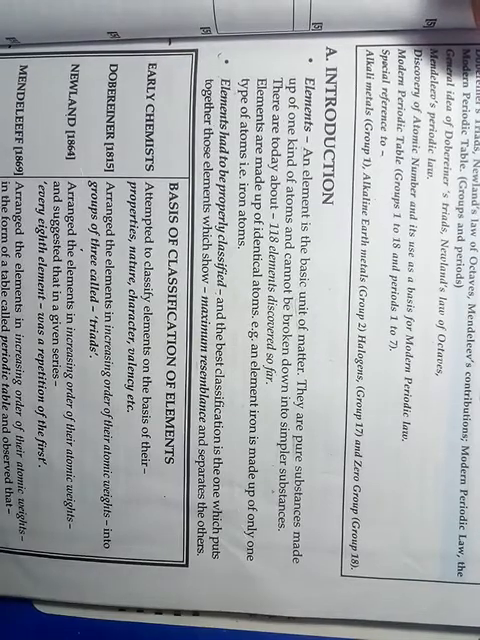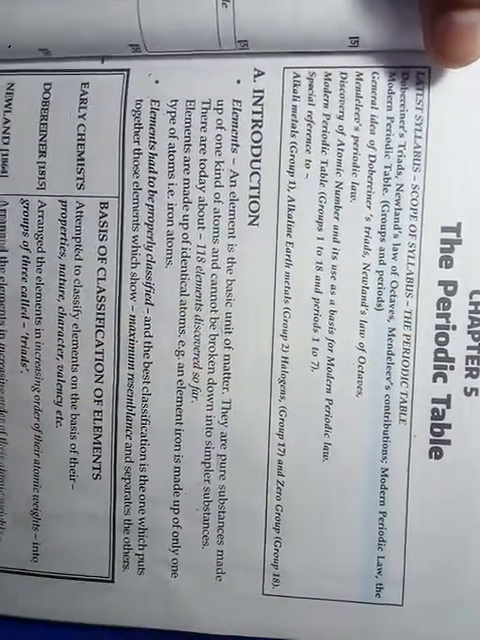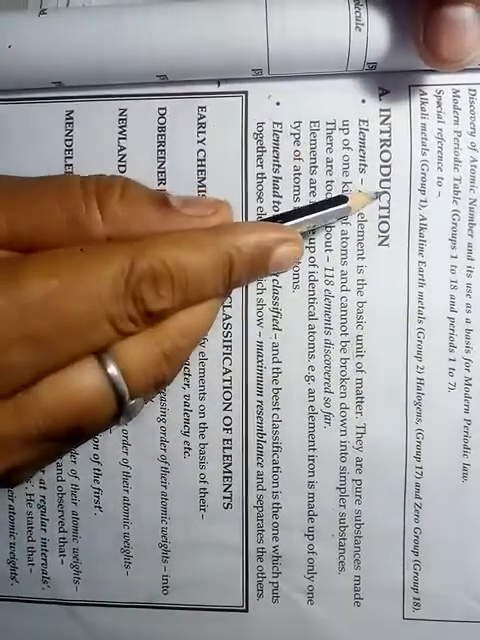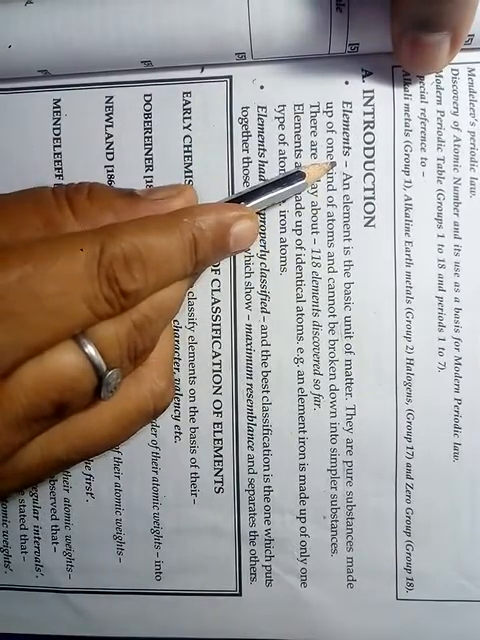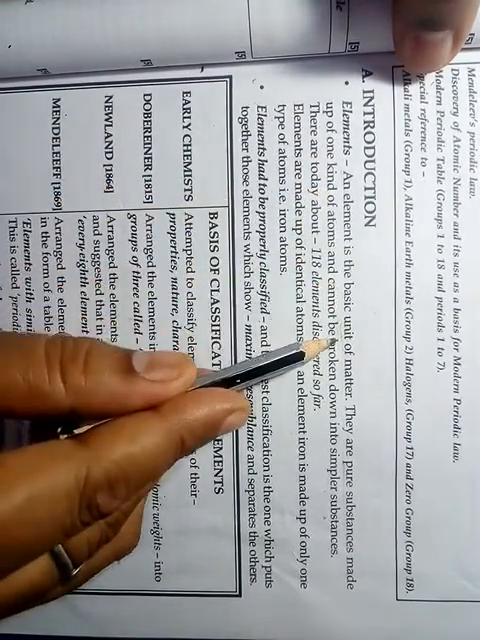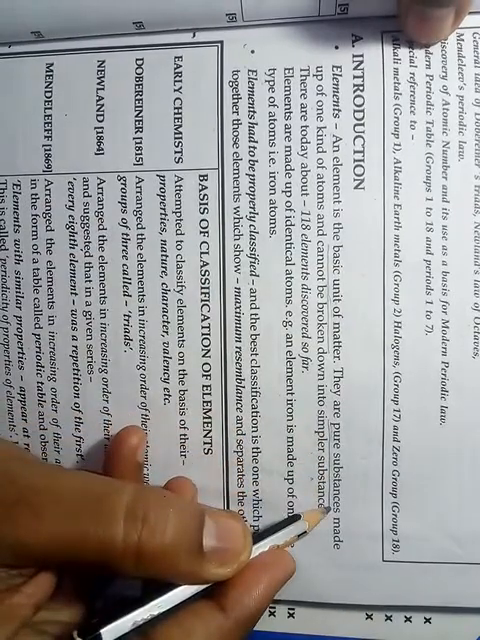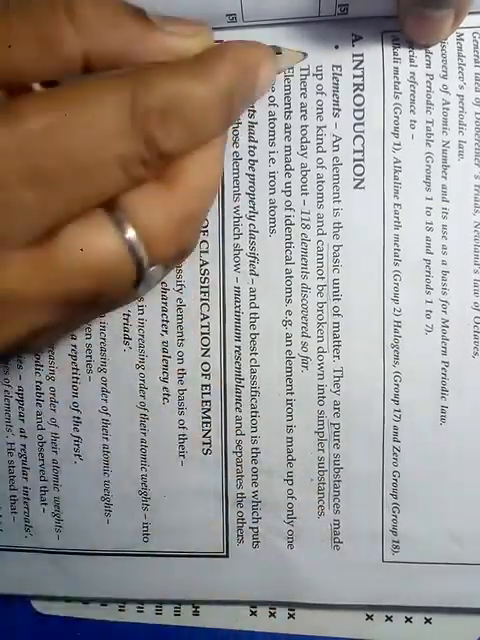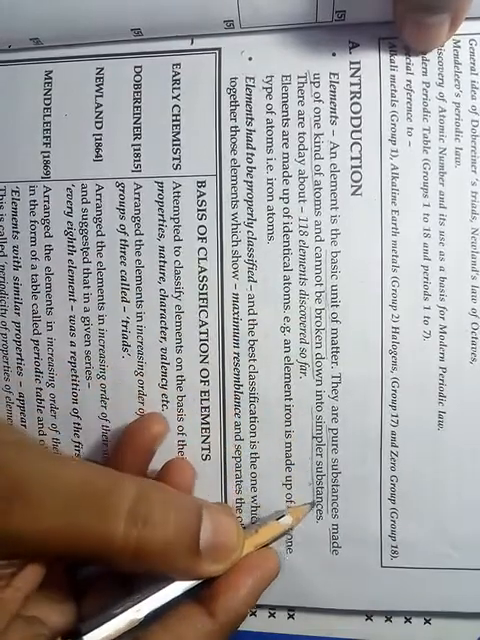Children, in this lecture I am going to start a new chapter, the periodic table. So the first heading is Introduction. Elements. According to the definition, an element is the basic unit of matter. They are pure substances made up of one kind of atoms, and cannot be broken down into simpler substances.